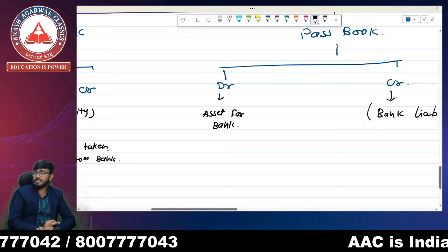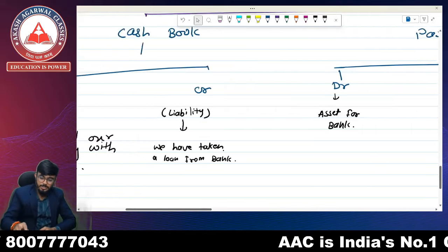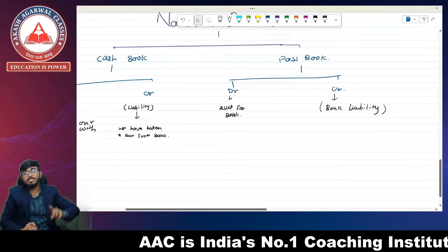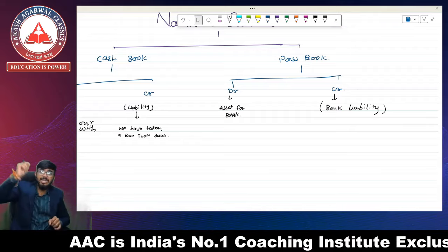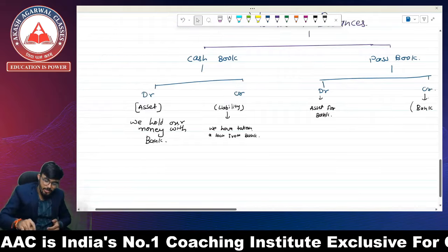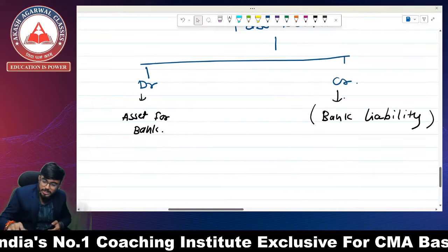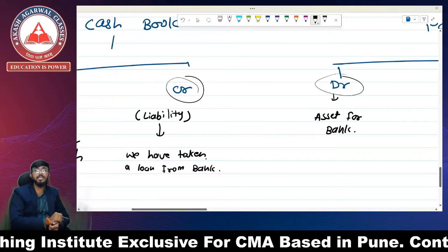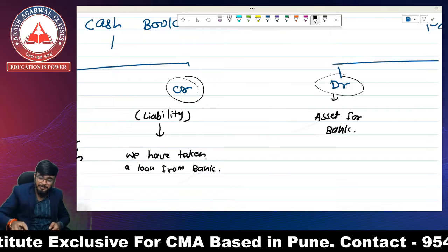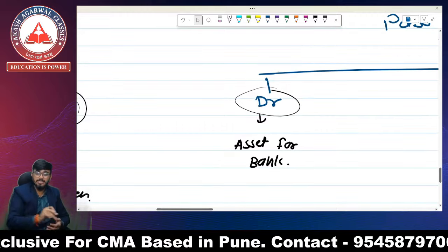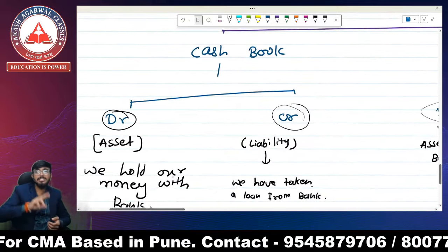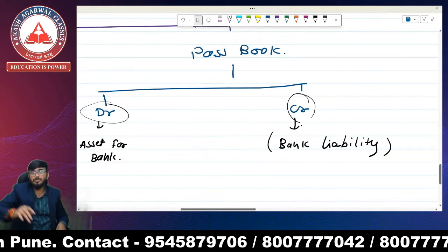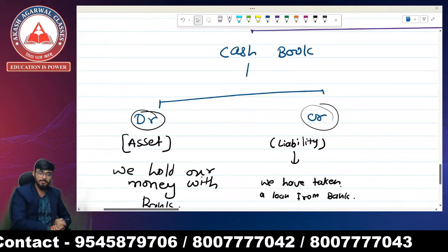I hope everyone is clear till here. This is the most important part. Whenever there is a debit balance in the cash book, there is a credit balance in the passbook. Whenever there is a credit balance in the cash book, it means there is a debit balance in the passbook. Whenever the question says there is a debit balance in the passbook, it means there is a credit balance in the cash book. And whenever we say there is a credit balance in the passbook, it means there is a debit balance in the cash book.